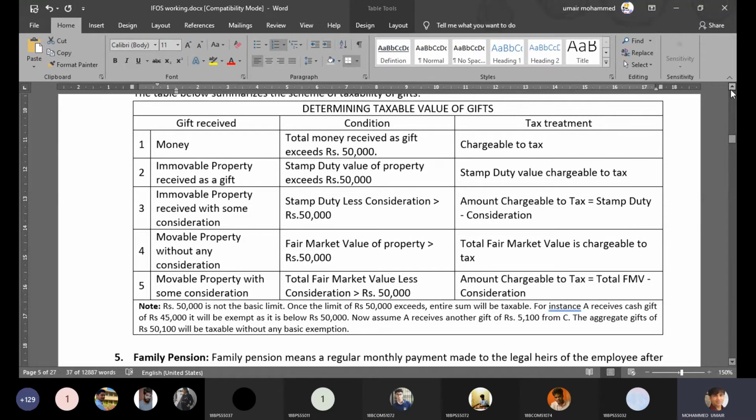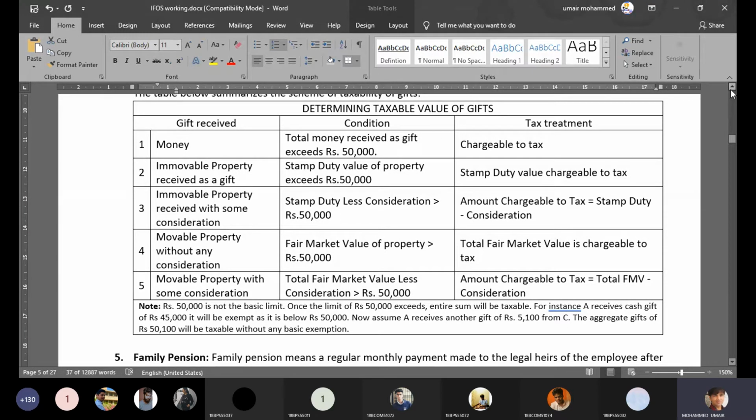So if you have received a very expensive watch as a gift from your friend, then the value of the gift will be the MRP price, which is mentioned on the box, which is mentioned in the bill. Simple, right? So if the value of the gift exceeds 50,000, then it is fully taxable. Likewise, what if it is movable property with some consideration?